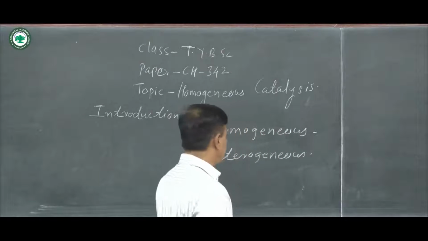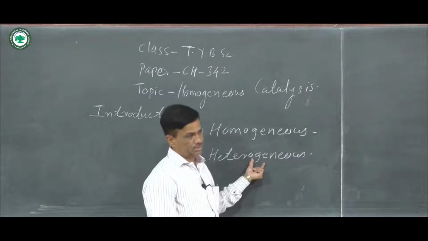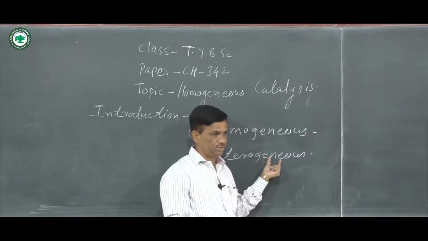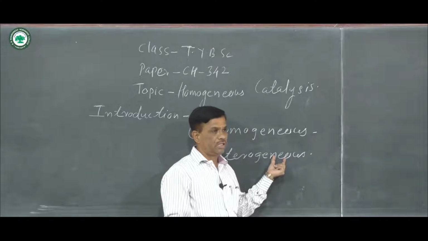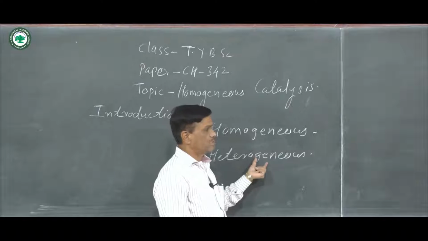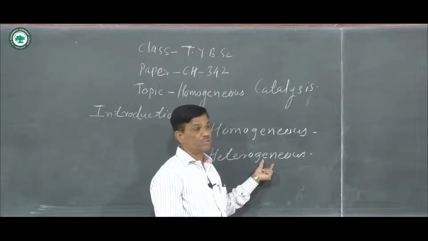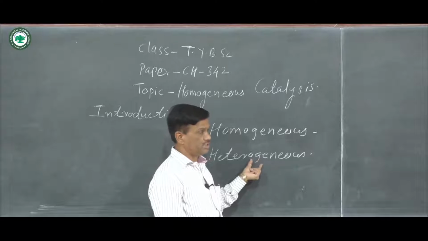In heterogeneous catalysis, the medium is different, meaning gas, liquid, solid, etc. states are there. Then these catalysts are known as heterogeneous catalysts, and that phenomenon is known as heterogeneous catalysis.